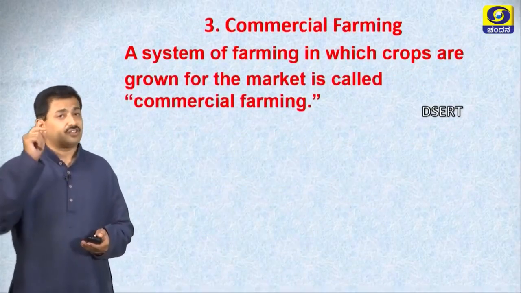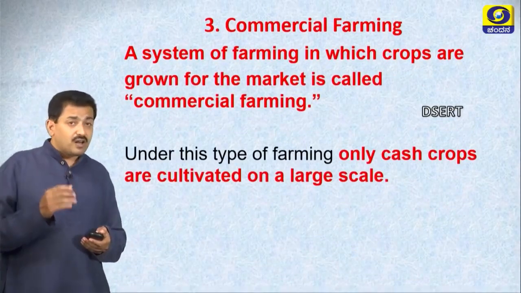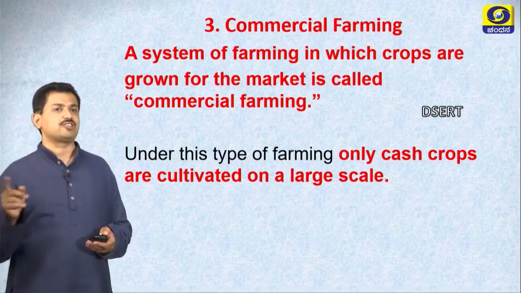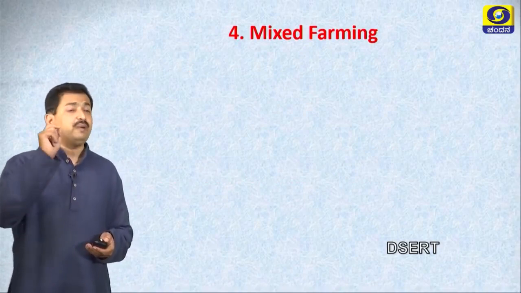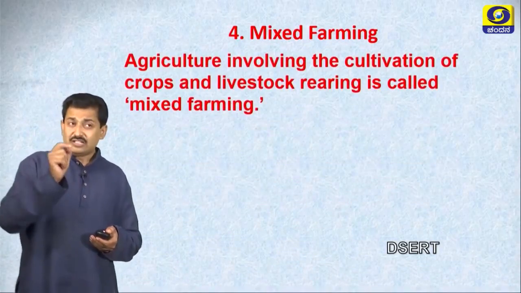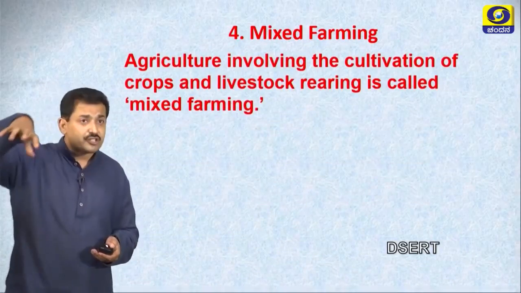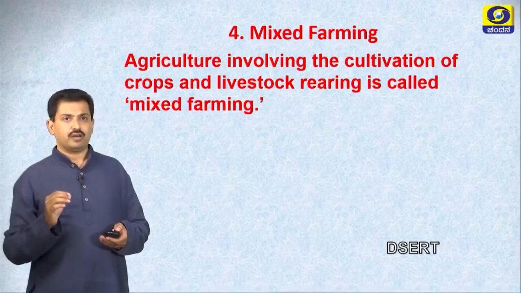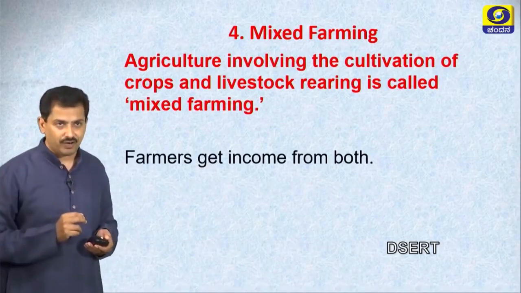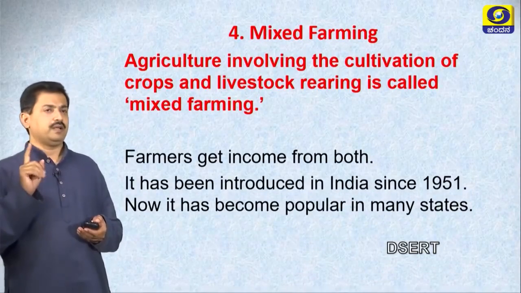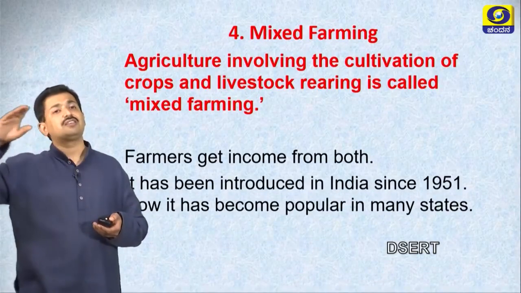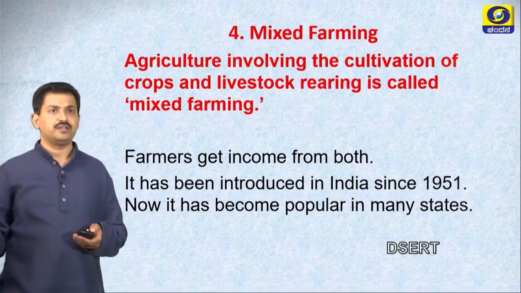Commercial farming is a system in which crops are grown for the purpose of market, earn money. Next type of farming is mixed farming. Agriculture involving the cultivation of crops and livestock rearing is called mixed farming. Farmers get income from both, that is agriculture as well as livestock rearing, right?